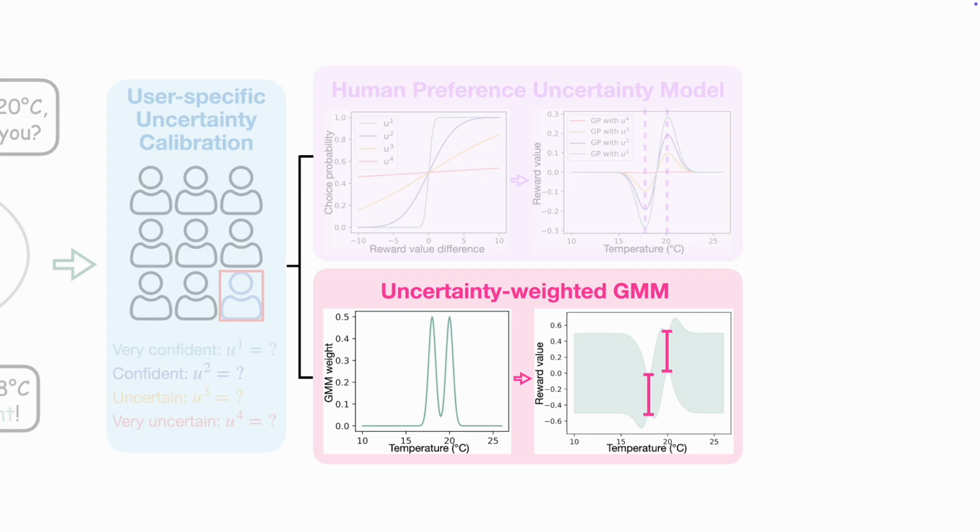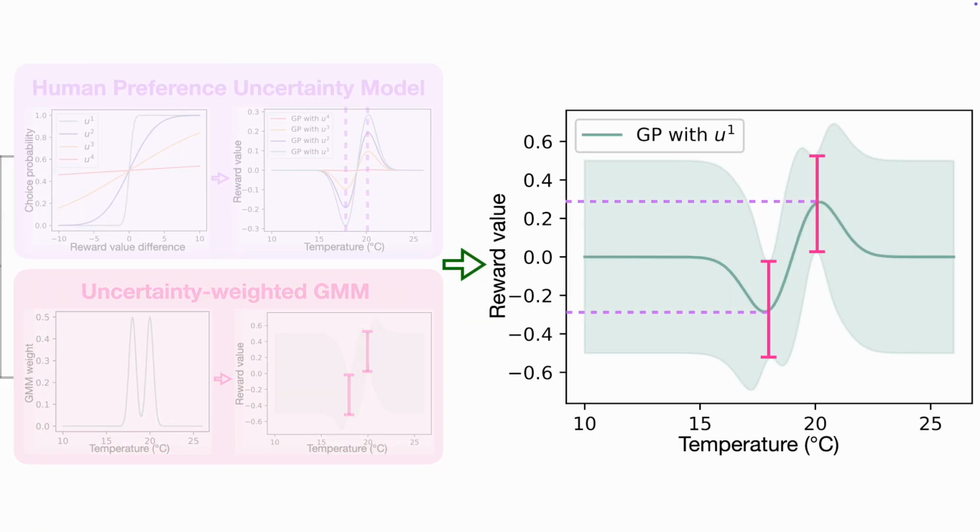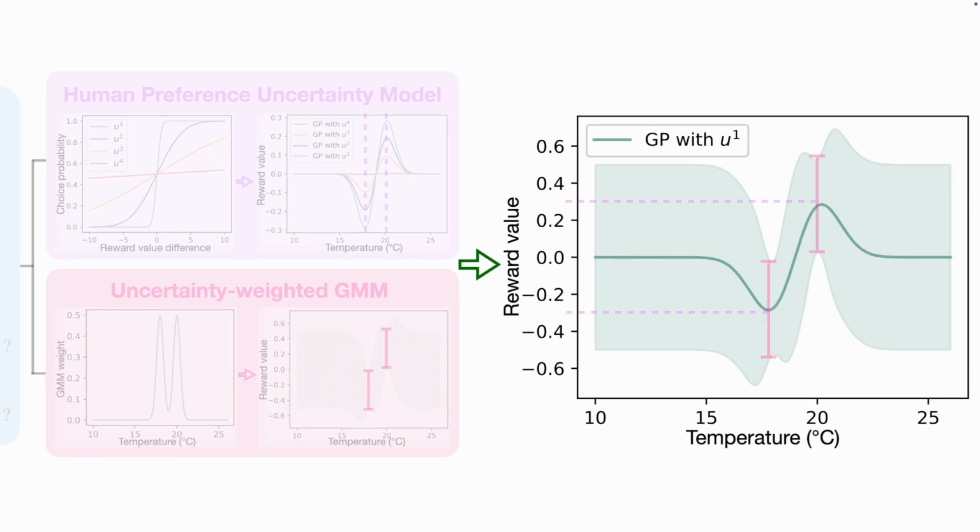The left figure is the GMM for the example comparison, which results in a decreased variance at 18 and 20 Celsius, shown as the pink bar on the right figure. Combining these two results, we are able to get an uncertainty-unified GP, which provides more accurate posterior mean and interpretable variance, benefiting from the three modules introduced previously.